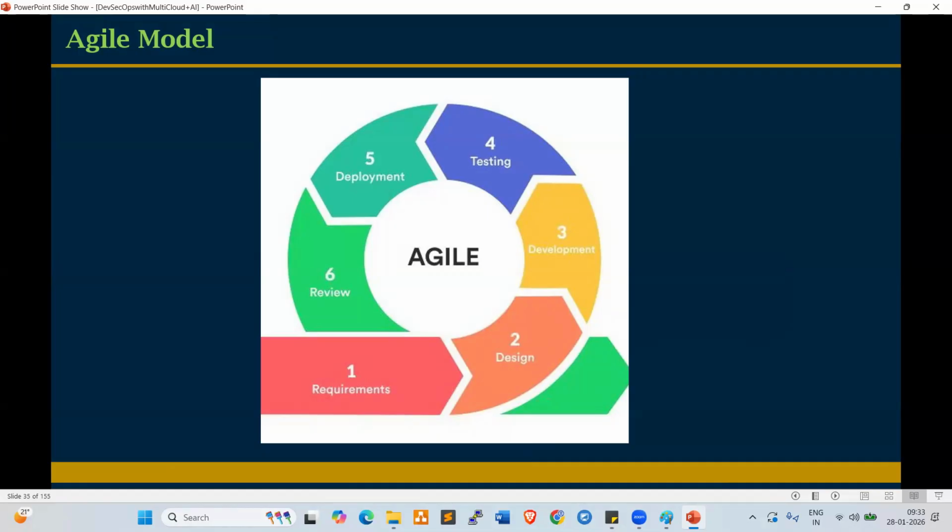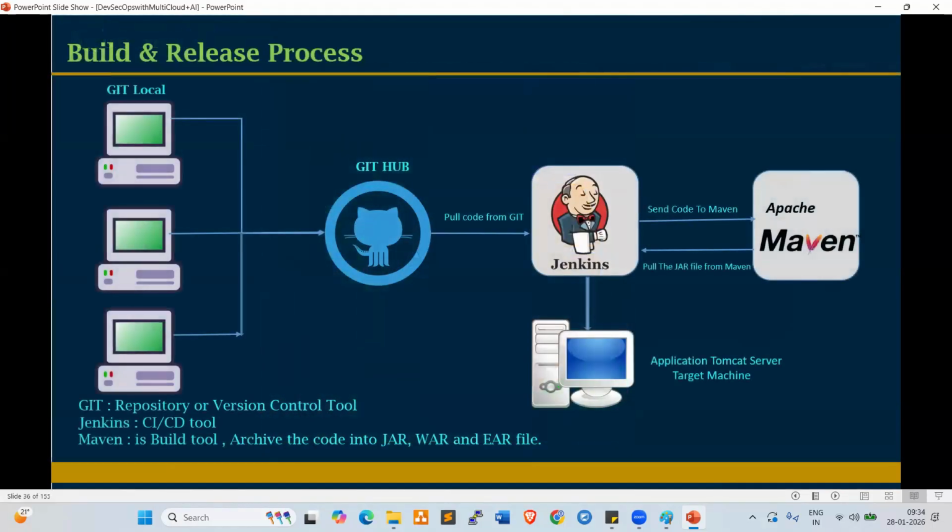Yeah, Agile and waterfall currently. So we are using Agile. While working on Git and GitHub, Jenkins, I will go very deep dive about this Agile. Okay, fine. Now look at here, everyone.